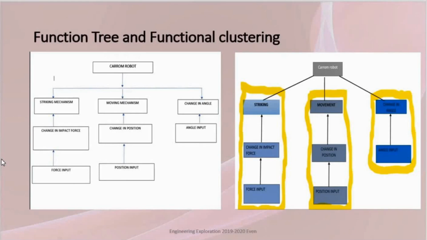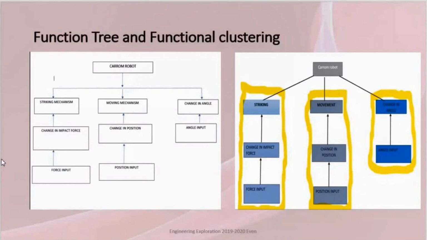The moving mechanism: this is possible when a certain position input is given through the Bluetooth module and there is a change in position due to the input and the robot moves along the board. And change in angle: this is possible by giving an angle input through the Bluetooth module.